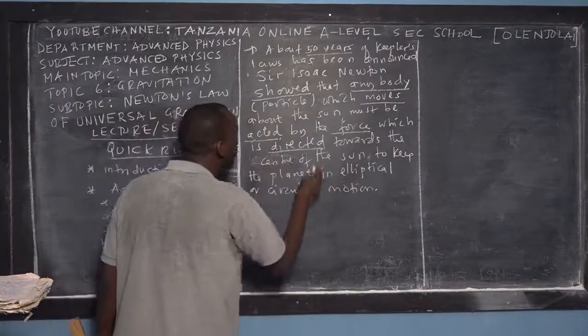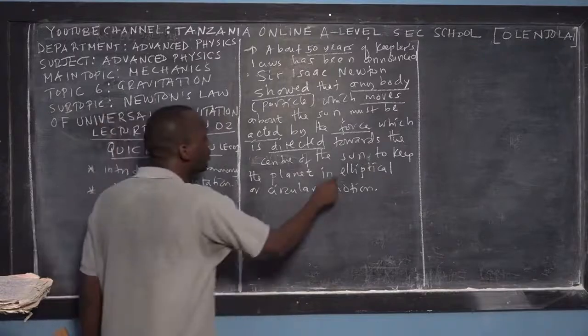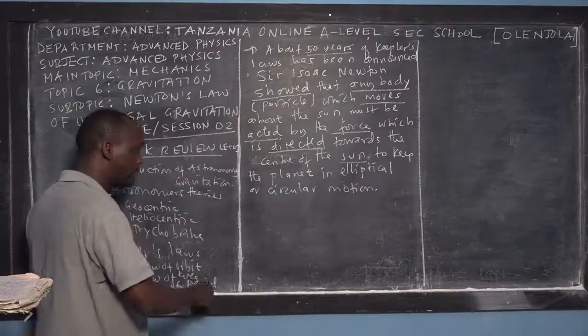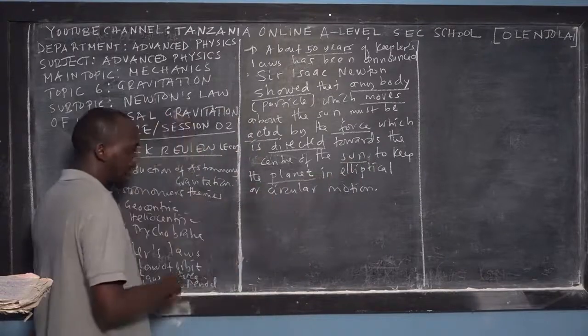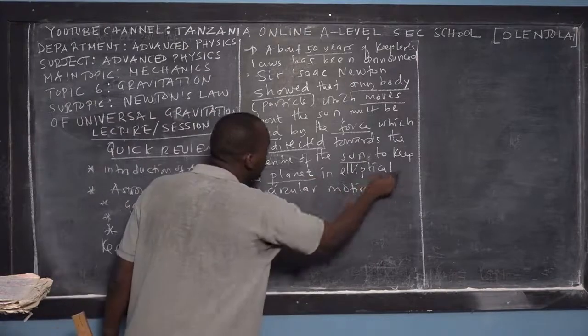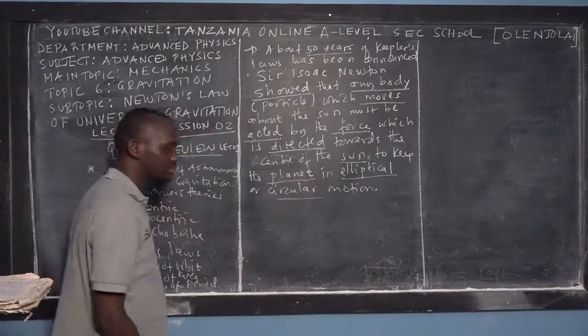The direction of this force is toward the center of the sun, to keep the planet, for example the Earth, in elliptical or circular motion.